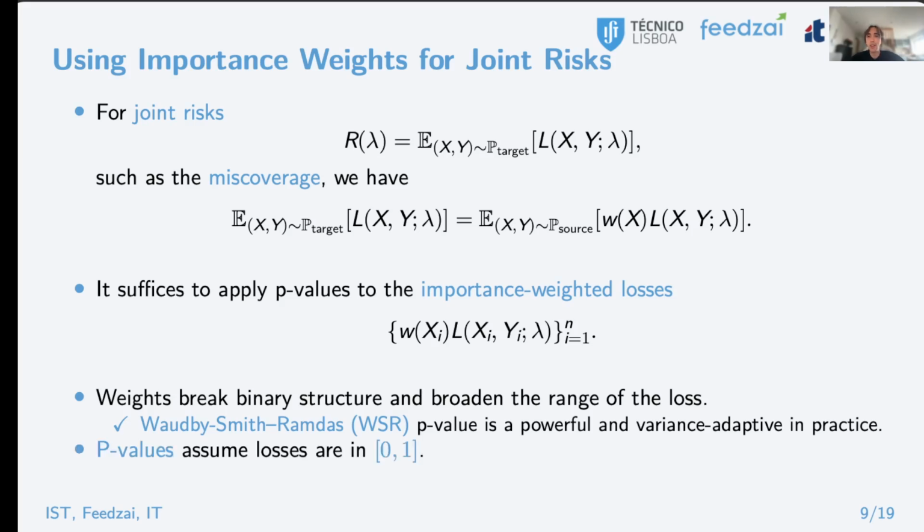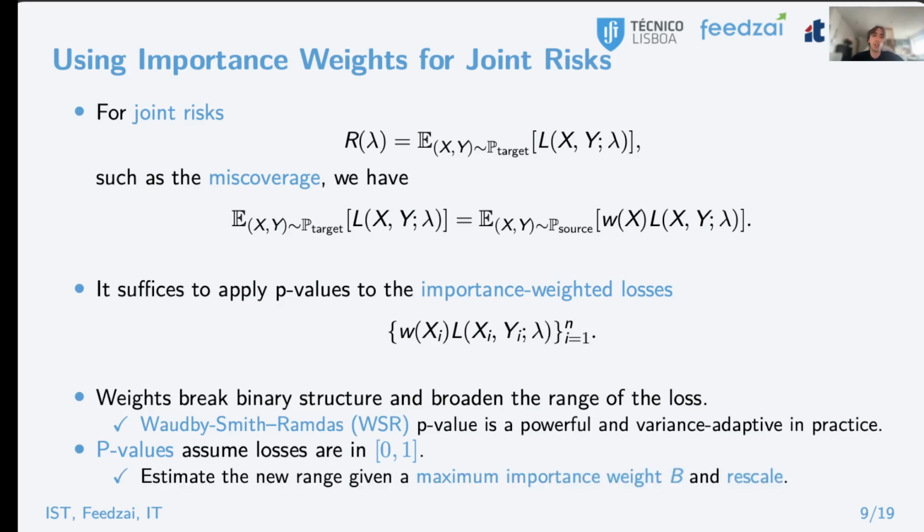And another key detail is that p-values assume that the losses are between 0 and 1, which may not be true after this weighting process, but luckily we can just rescale both the losses and the risk threshold, which we can do once we have an estimate of the maximum importance weight B.